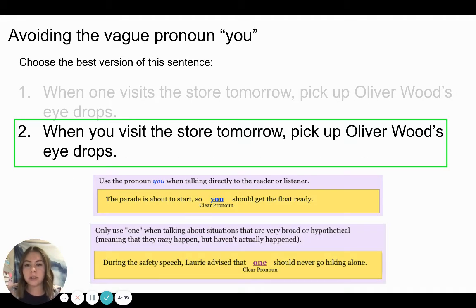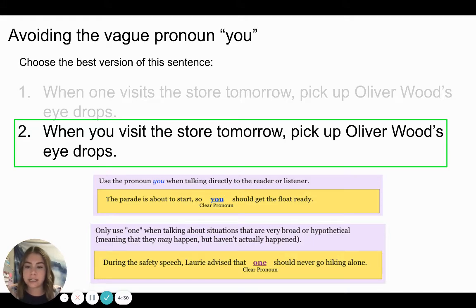You should have circled number 2. When you visit the store tomorrow, pick up Oliver Wood's eye drops. In this situation, the writer is talking directly to the listener. They are telling the listener or the reader to do something specific. So in this case, it is appropriate to use the pronoun you. Use the pronoun you when talking directly to the reader or listener.